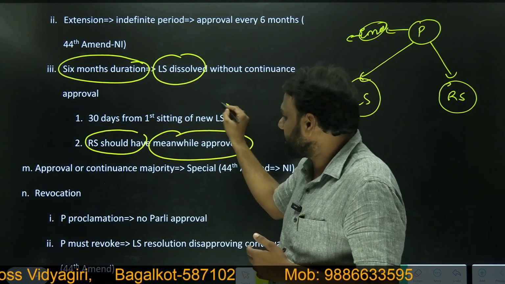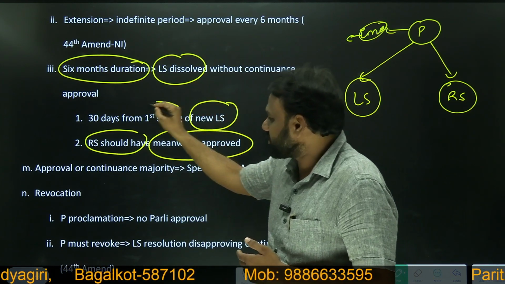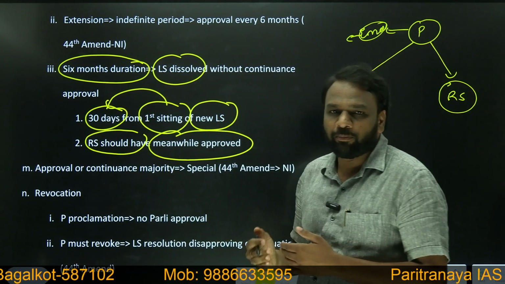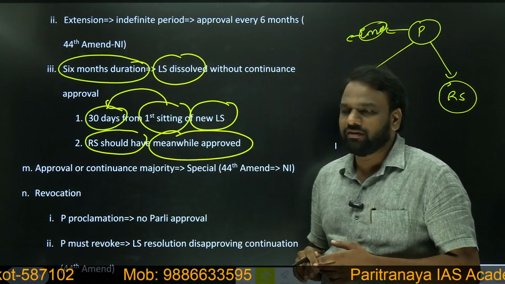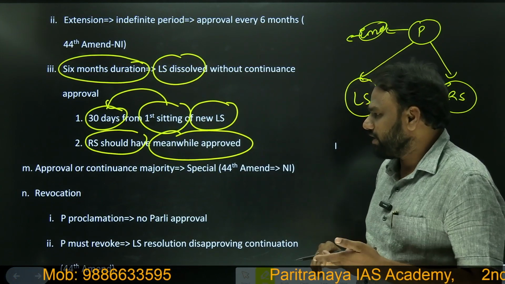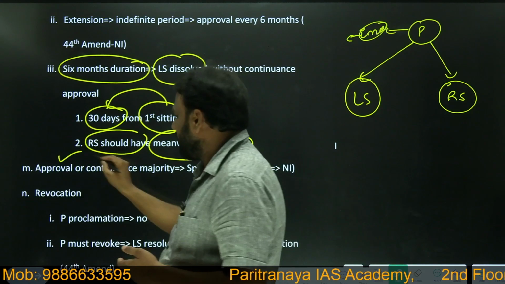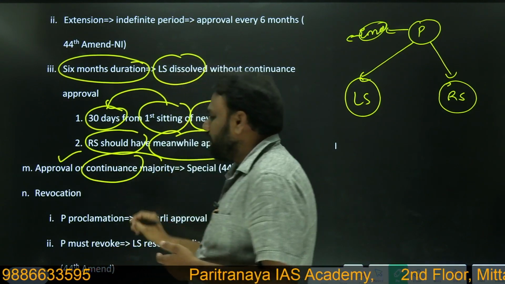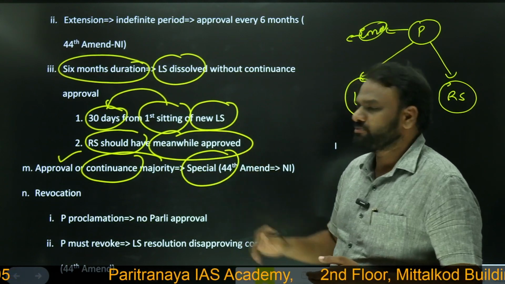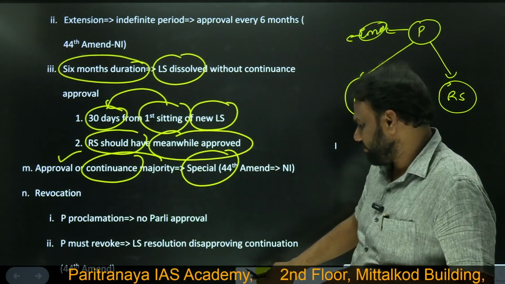But when the newly constituted Lok Sabha comes, from the first sitting onwards, within 30 days it has to approve the extension. Otherwise, the emergency ceases to exist. So as we have already seen, whenever it is approval or continuance of national emergency, it has to be approved by special majority.